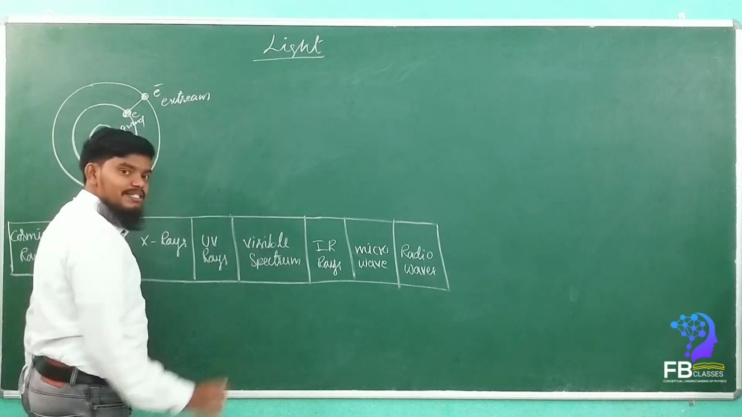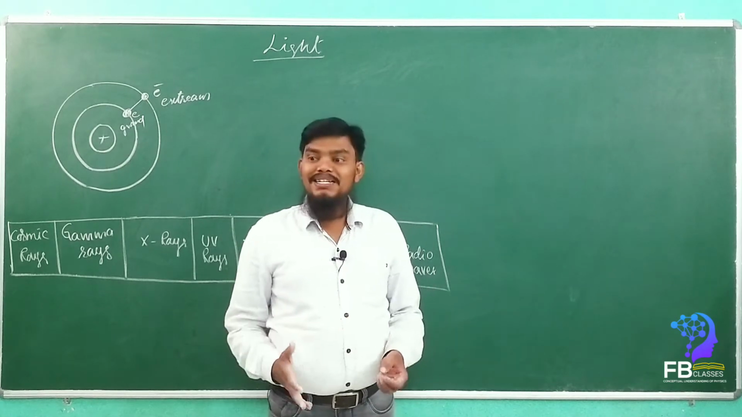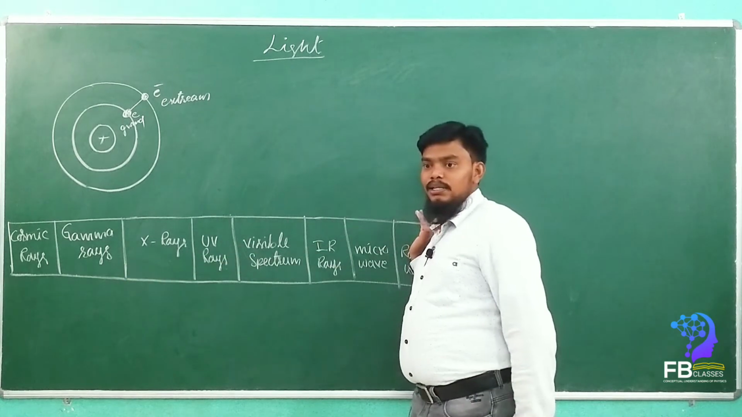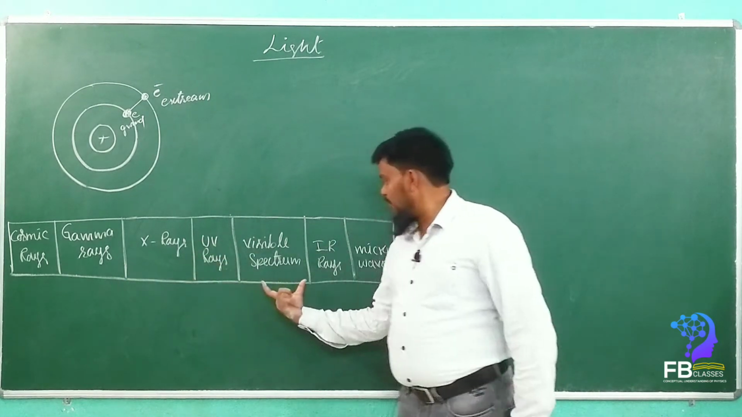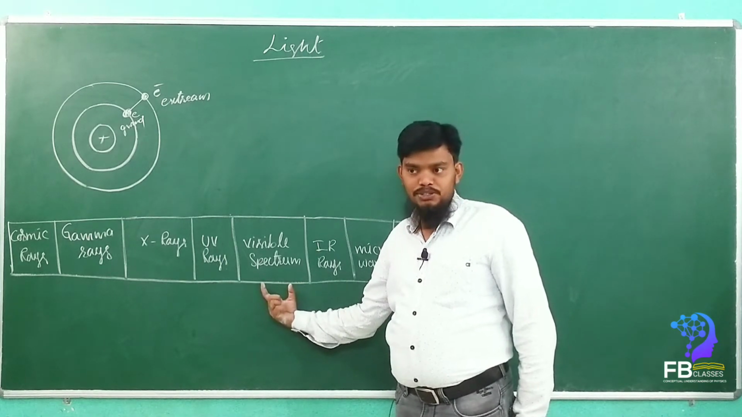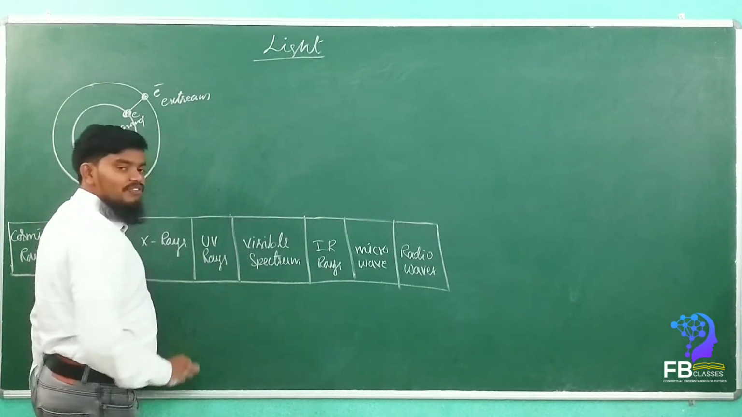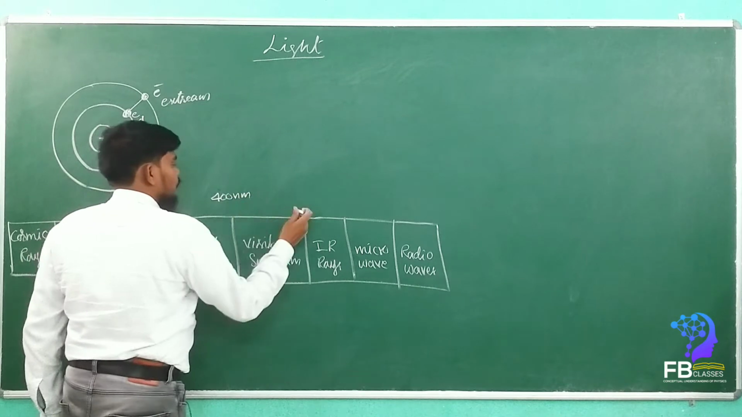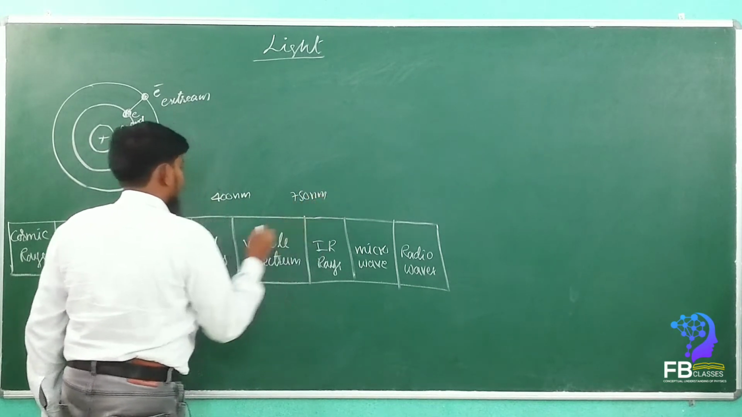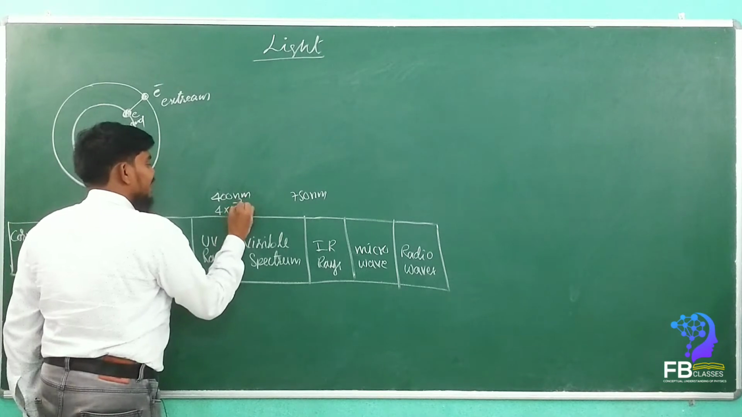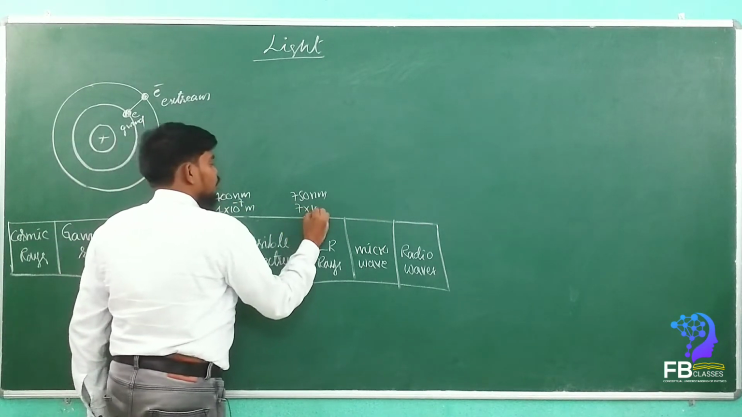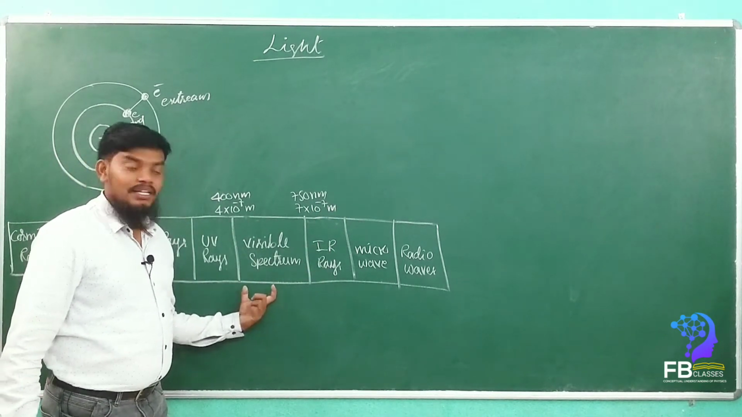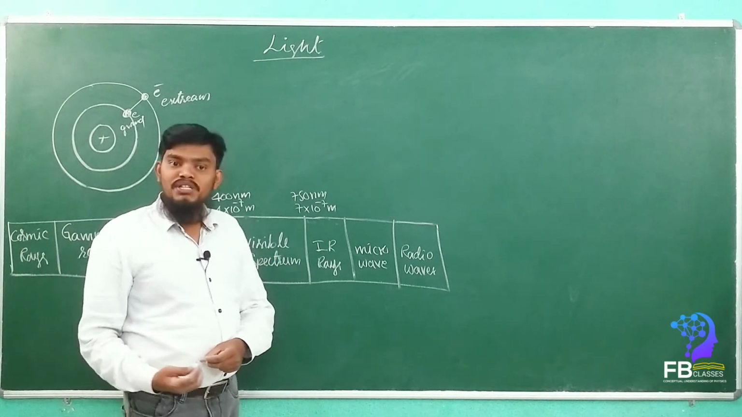See, this visible spectrum is there, right? This visible spectrum is nothing but light. It is visible to our naked eyes. So in the total spectrum, we are only able to see the visible spectrum. The range of the visible spectrum is 400 nanometer to 750 nanometer, otherwise 4 into 10 to the power of minus 7 meter to 7 into 10 to the power of minus 7 meter. This is the range of the wavelength. Only this range can we see with our naked eyes.